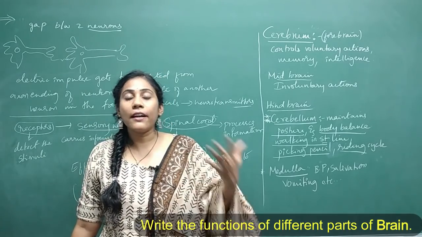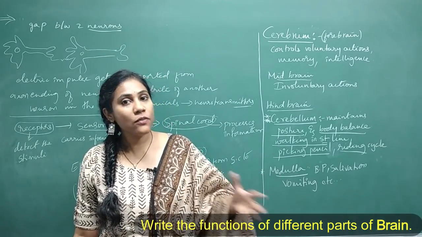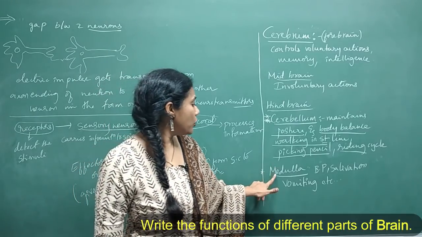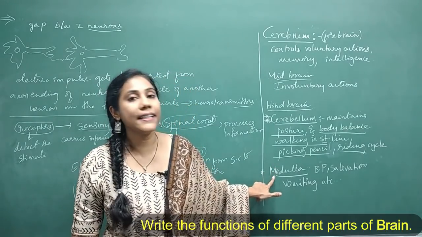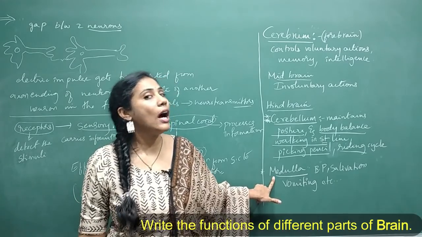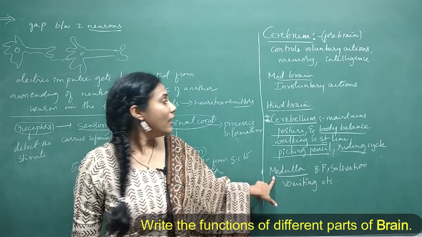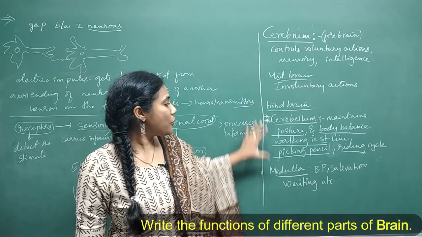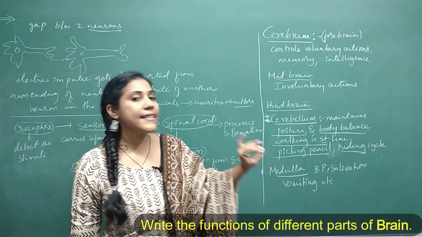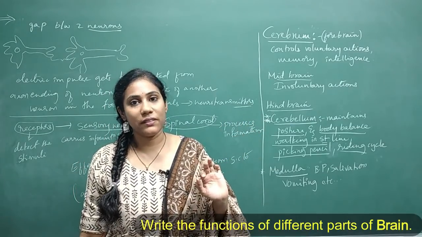So sneezing, coughing, vomiting, all these involuntary actions are controlled by which part of the brain? It is medulla or medulla oblongata. Clear? So the different parts of the brain and their function is a very, very important question.